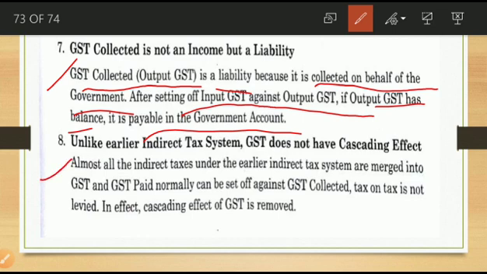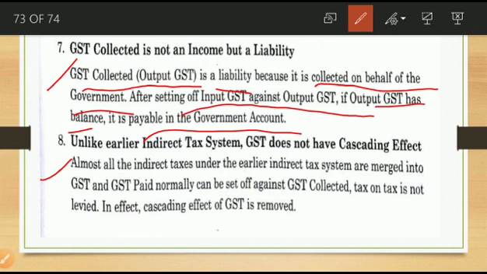Next one is, unlike the earlier indirect tax system, GST does not have a cascading effect. Earlier we discussed that a cascading effect was there, but with the help of GST, that system is no longer there. Almost all indirect taxes under the earlier system are merged into GST, and GST paid can normally be set off against the GST collected. Tax on tax is not levied. In effect, the cascading effect of GST is removed.